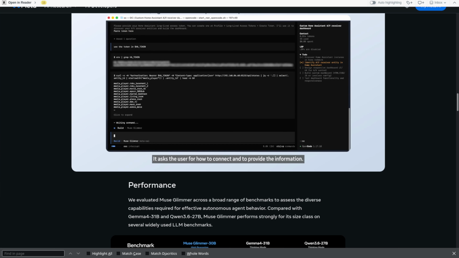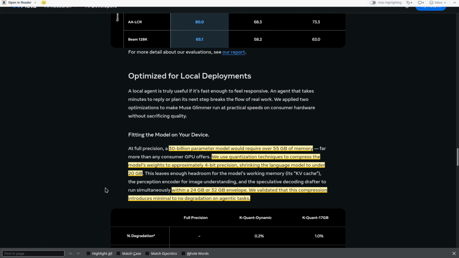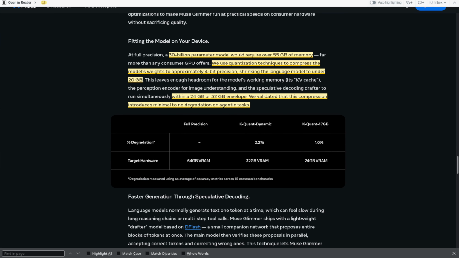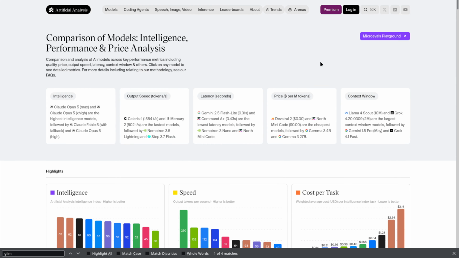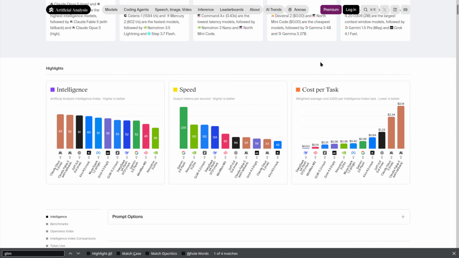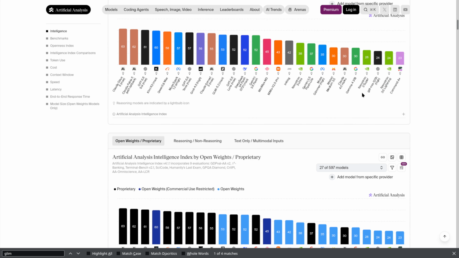So the compression itself is the headline, right? The ability to run it on that size and it losing very little degradation is actually very impressive. So let's take a look at the model on artificialanalysis.ai. This is a very well-known, reputable benchmarking website.